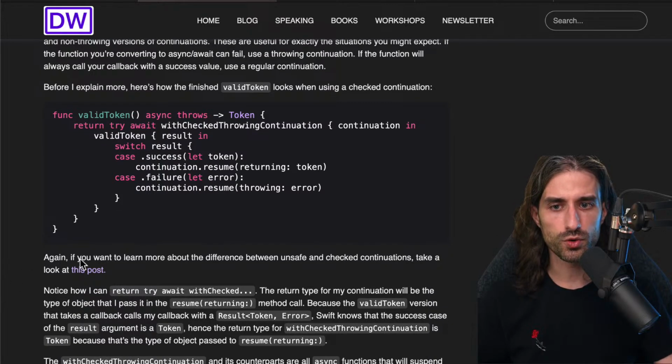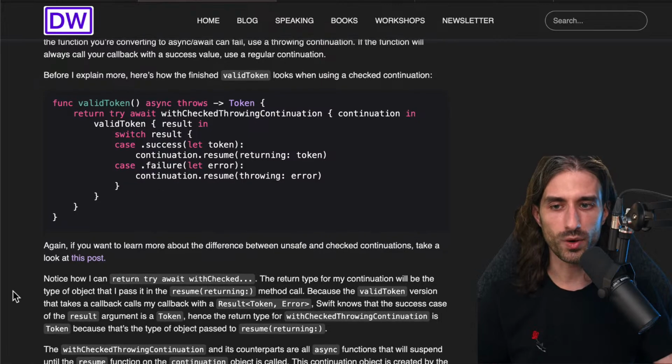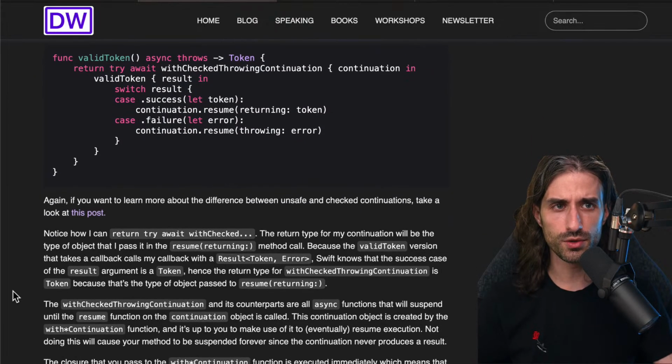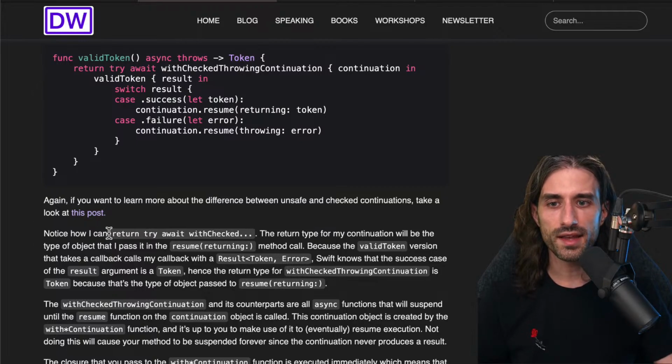So again, if you want to learn more about the difference between unsafe and checked continuation, you have the article from Donny, which I also recommend that you read. But if we go deep into the analysis of this code, we can notice that we return try await with checked throwing continuation.